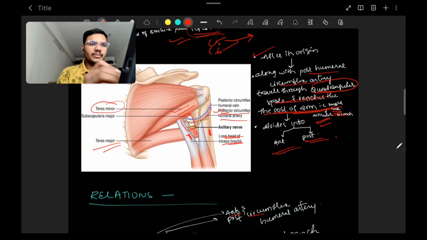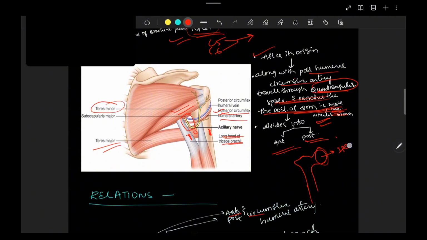Here, what you'll have to remember is after it passes through the quadrangular space, it comes in relation to the posterior aspect of the surgical neck of humerus. So the humerus has got three necks, right? The anatomical neck and the surgical neck, and the neck which joins the head to the major part of the humerus. So the third neck, which is the surgical neck, there the axillary nerve runs posteriorly to it. So I'll show you in the diagram.